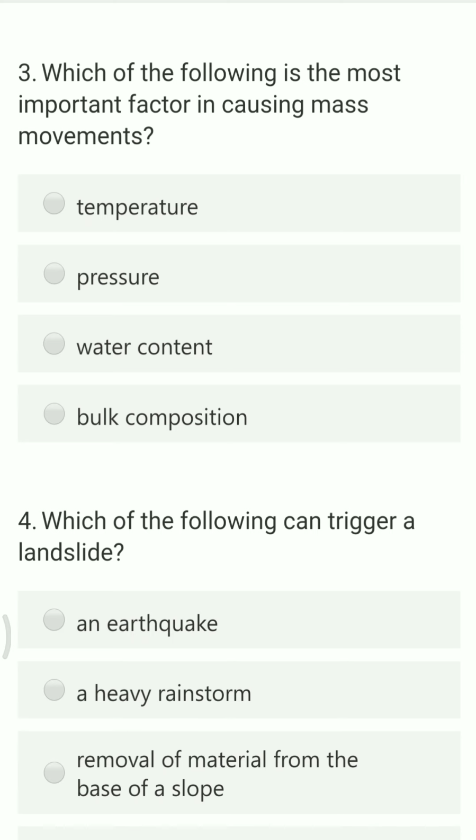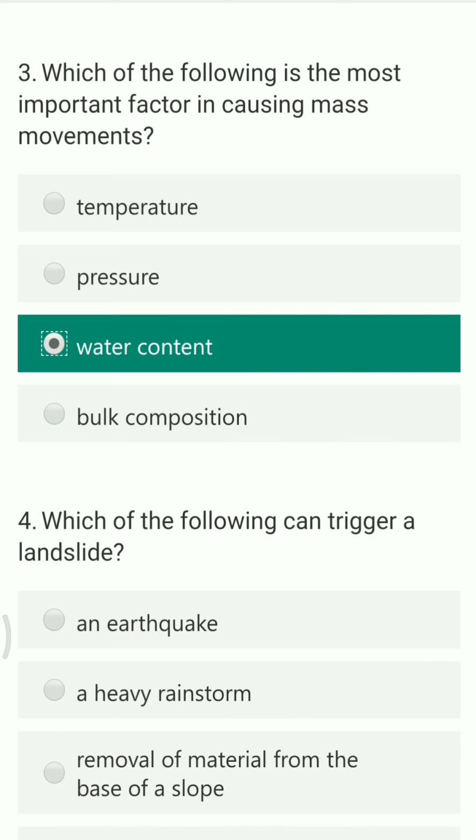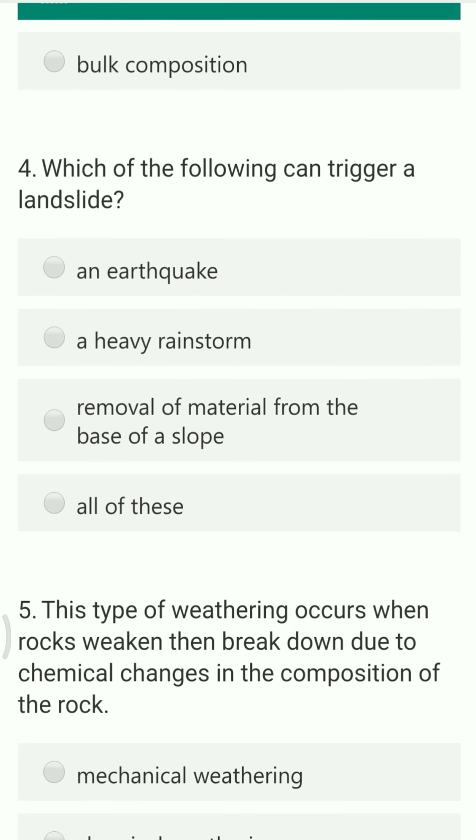Next question, which of the following is the most important factor in causing mass movement? The options are temperature, pressure, water content and bulk composition. All these factors are important, but the most important factor is the water content. You see in the rainy seasons as well as in the desert areas, erosion or mass movement happens in tremendous amount. But in the case of mass movement, the water content plays an intense role.